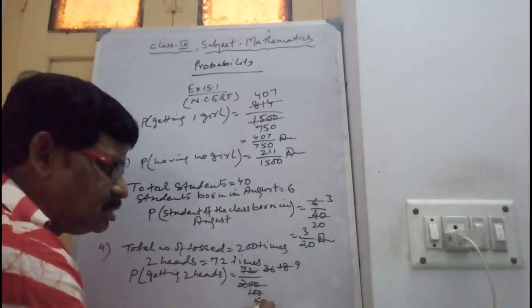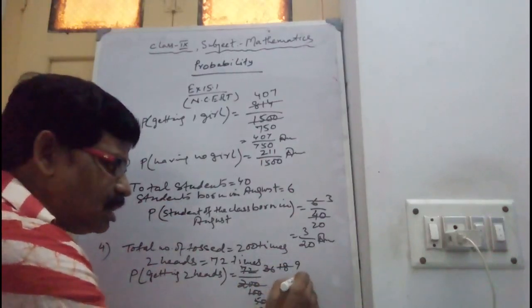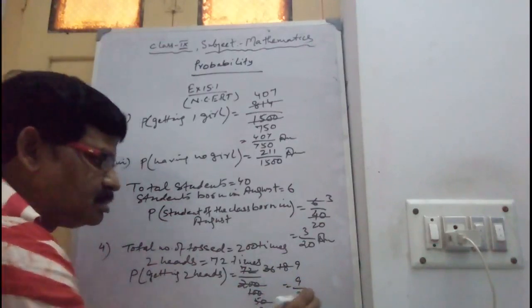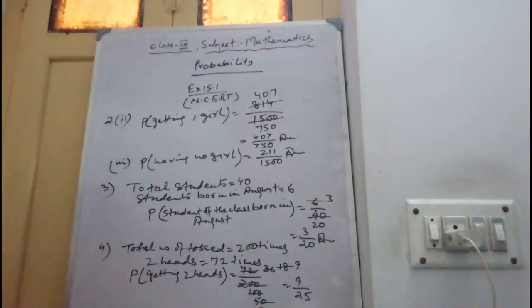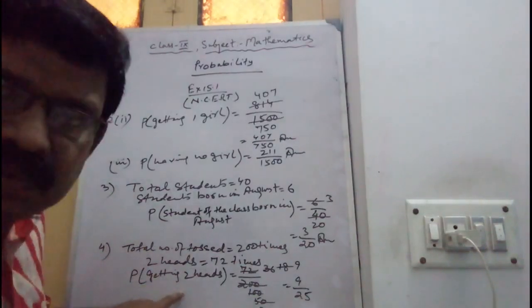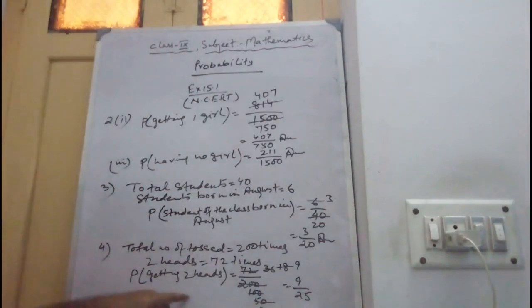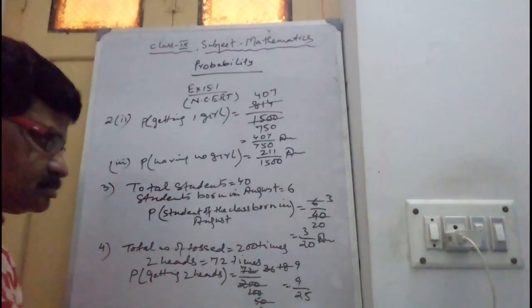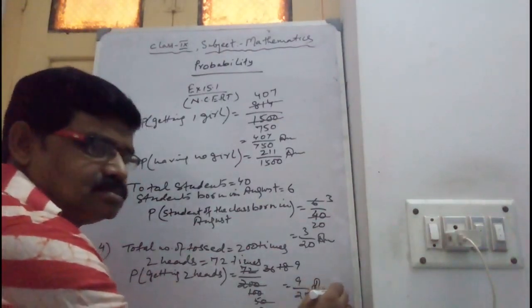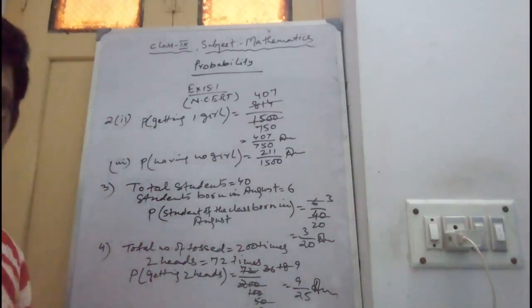So 9 by 25. This is the probability of getting 2 heads. Answer: 9 by 25.